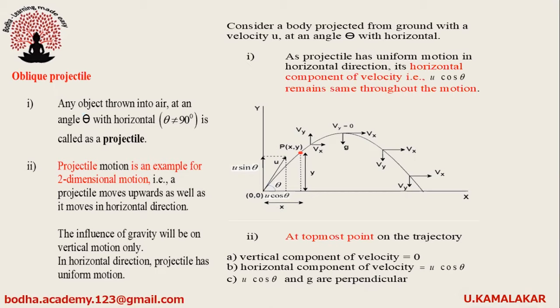The influence of gravity will be on vertical motion only. In horizontal direction, projectile has uniform motion. Consider a body projected from the ground with a velocity u at an angle theta with horizontal. As projectile has uniform motion in horizontal direction, its horizontal component of velocity, that is u cos theta, remains same throughout the motion. At topmost point on the trajectory, vertical component of velocity is 0, horizontal component of velocity is u cos theta, and u cos theta and g are perpendicular to each other.